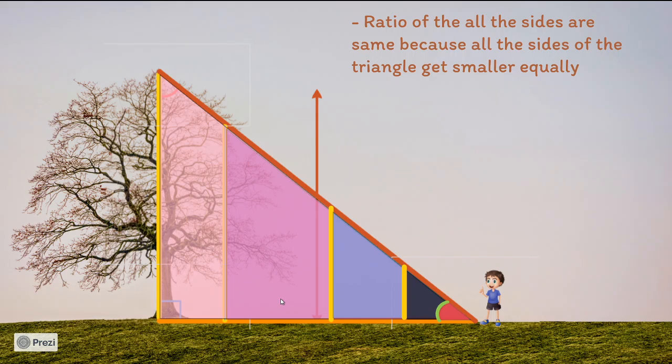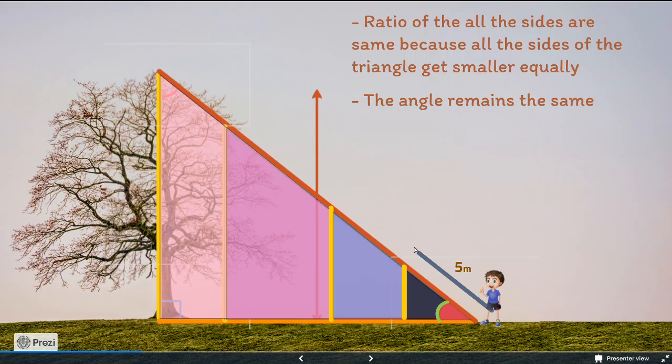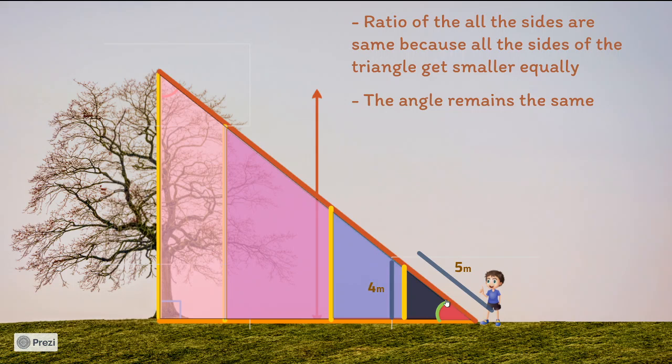Okay, now imagine that this side is 5 meter, and this length is 4 meter of this triangle, the black triangle. So the ratio of this side by the hypotenuse is 4 by 5.